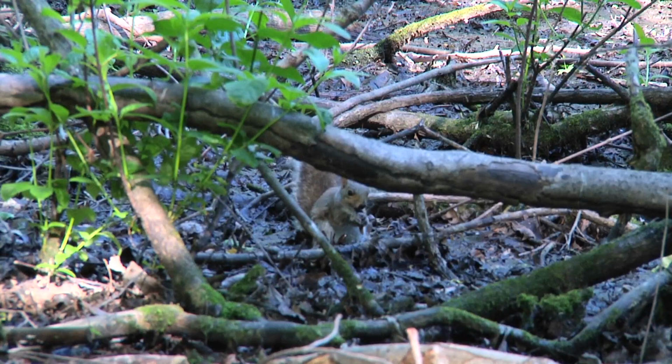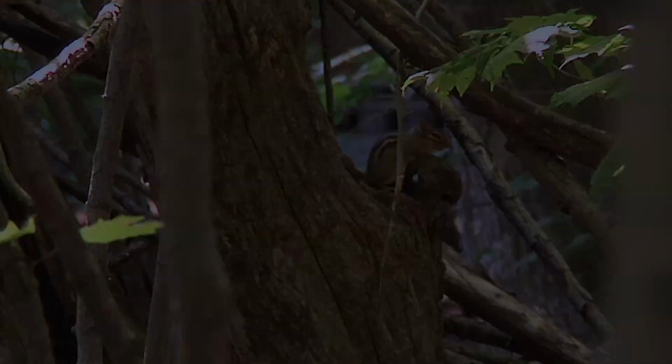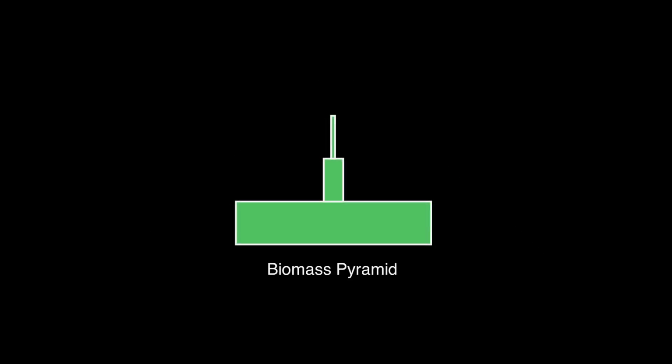Another important aspect of food webs is the transfer of energy. The transfer of energy through food webs is represented by the biomass pyramid. As energy flows toward the top of the pyramid, the amount of energy decreases. The energy can be lost through death, undigested waste, and the use of energy by the organism for everyday living, such as walking, breathing, hiding, eating, foraging, and playing.